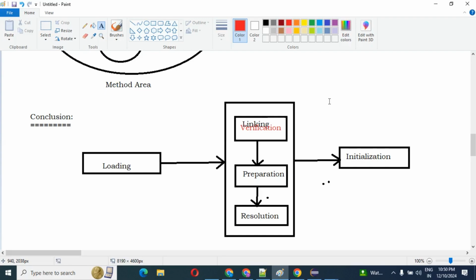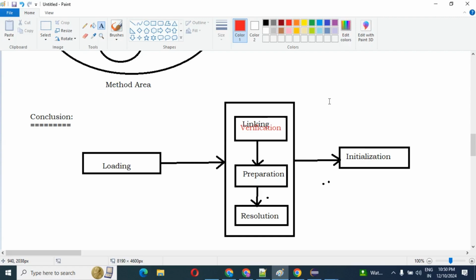So guys, inside the JVM we have one special component. What is the name of this component? Bytecode verifier. So what does the bytecode verifier do?